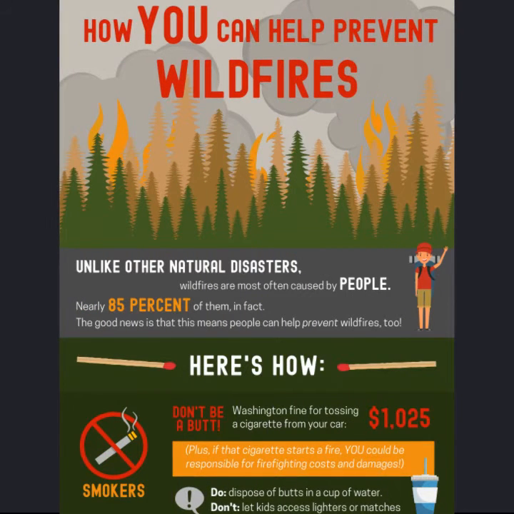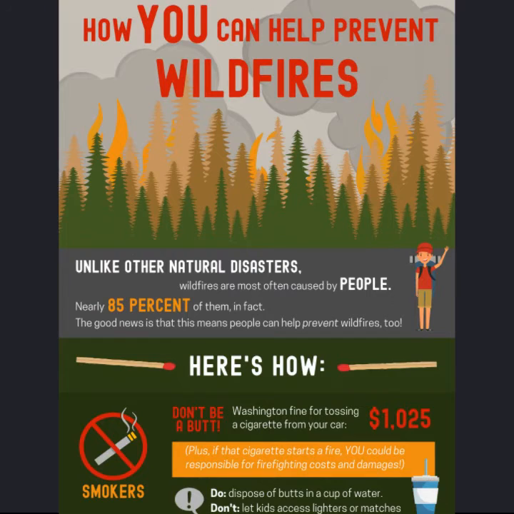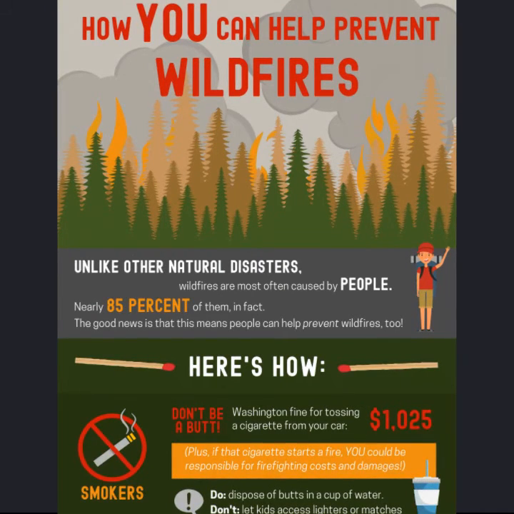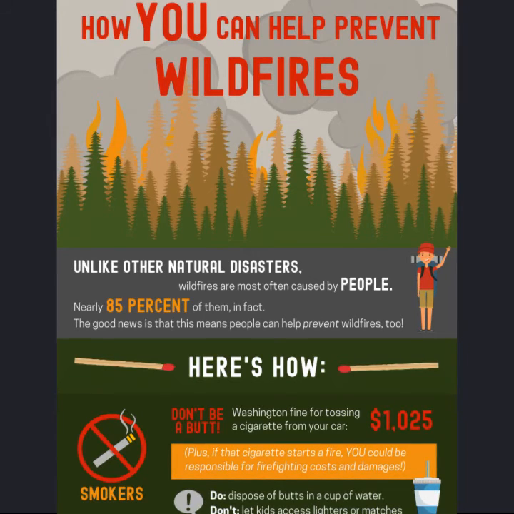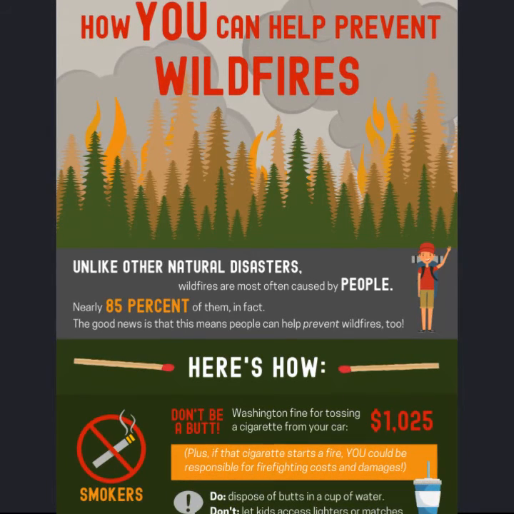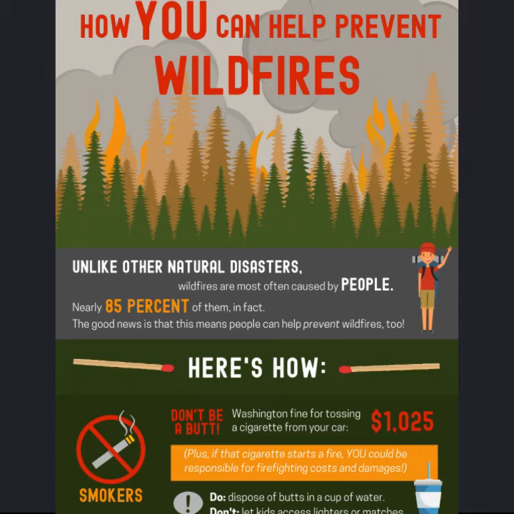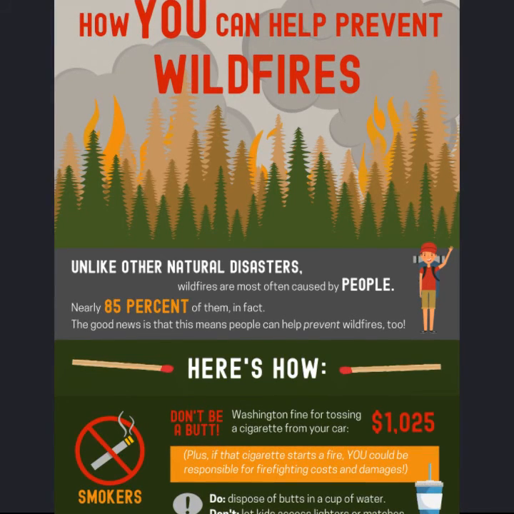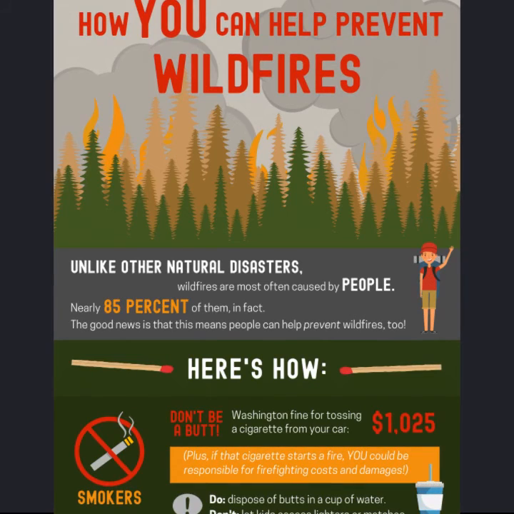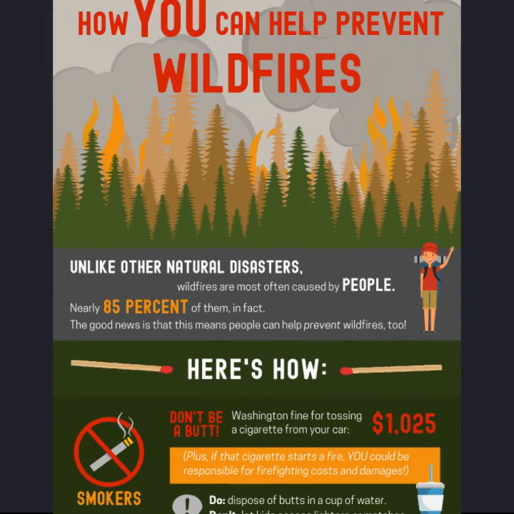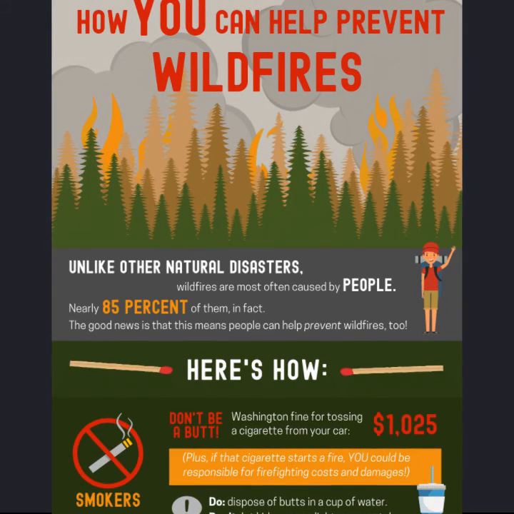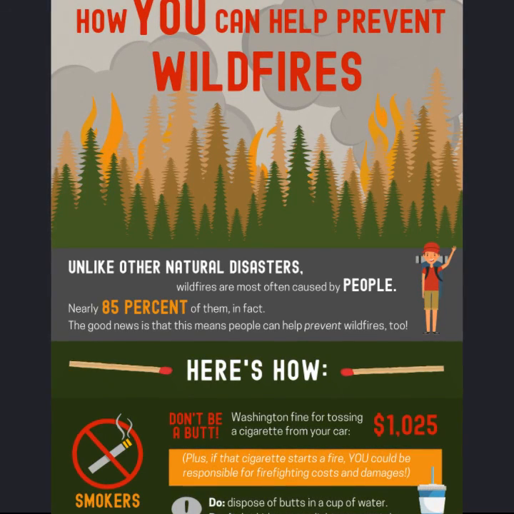Unlike other natural disasters, wildfires are most often caused by people, nearly 85% of them, in fact. The good news is that this means people can help prevent wildfires too. Here's how. Don't let kids access lighters or matches. Never light a fire on a windy day. And if it's too hot to touch, it's too hot to leave. Check with your local fire marshal for burn bans and restrictions before burning yard waste.